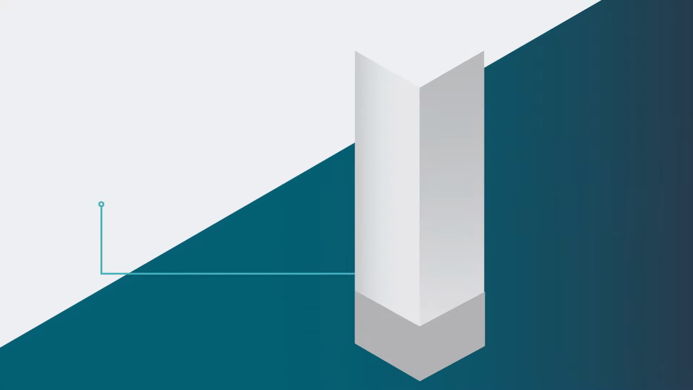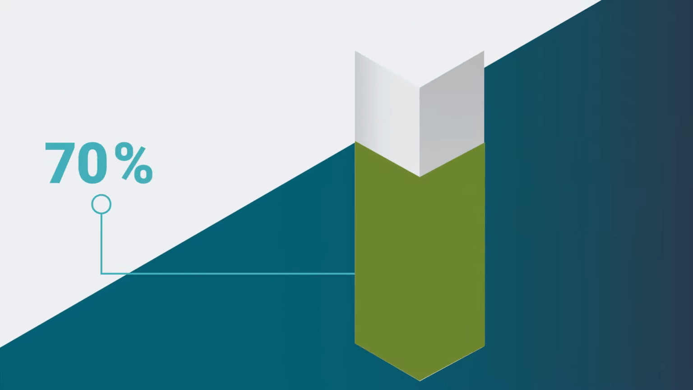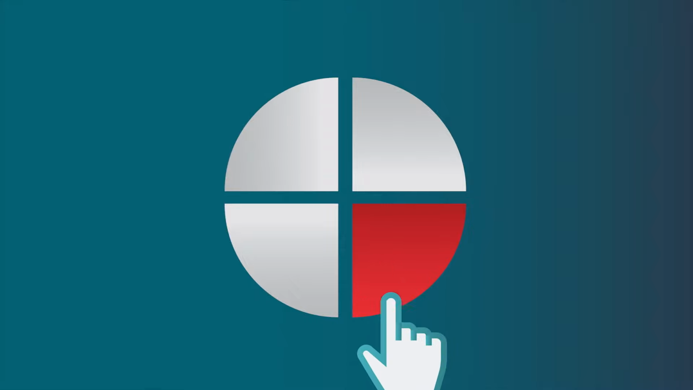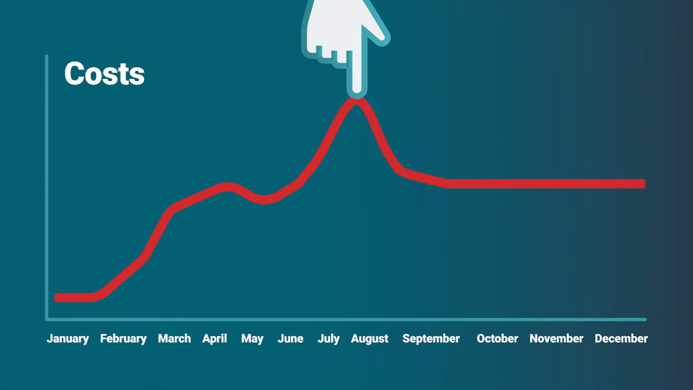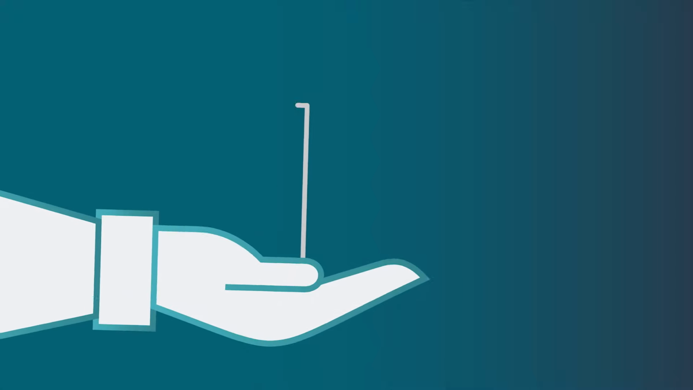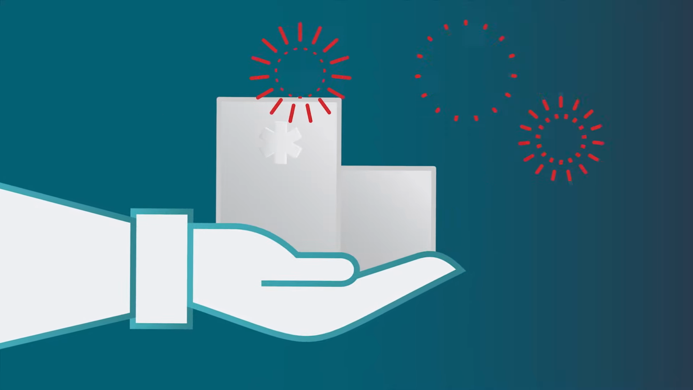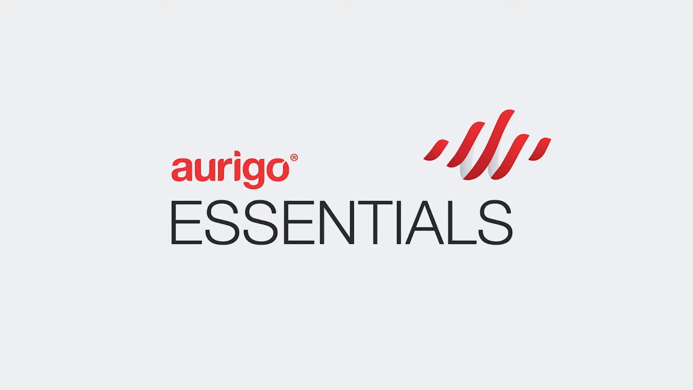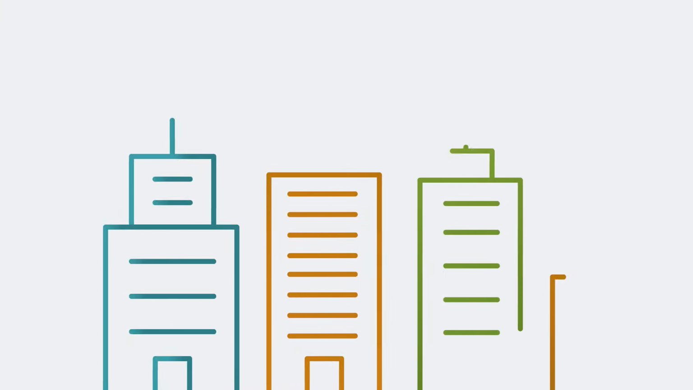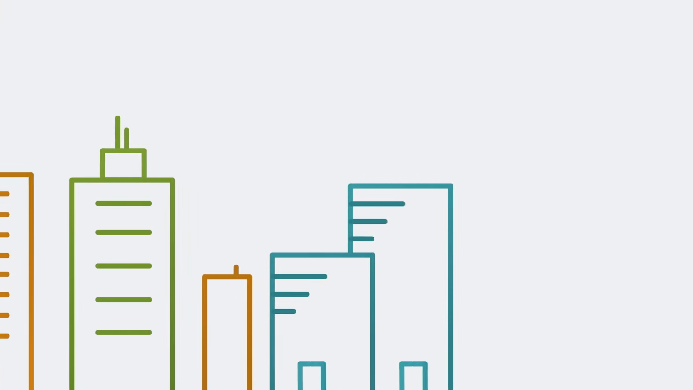You will increase productivity by 30 to 70%, eliminate paper forms, increase transparency for all stakeholders, improve your team's collaboration and onboarding experience, prevent cost overruns, and most importantly, deliver projects on time and on budget. Best of all, Aurigo Essentials is easy to buy and easy to set up, so you can get up and running in minutes, not days, and free yourself to focus on what truly matters, delivering your projects.